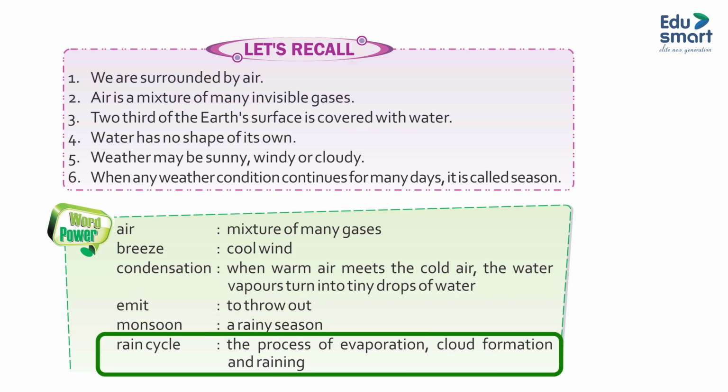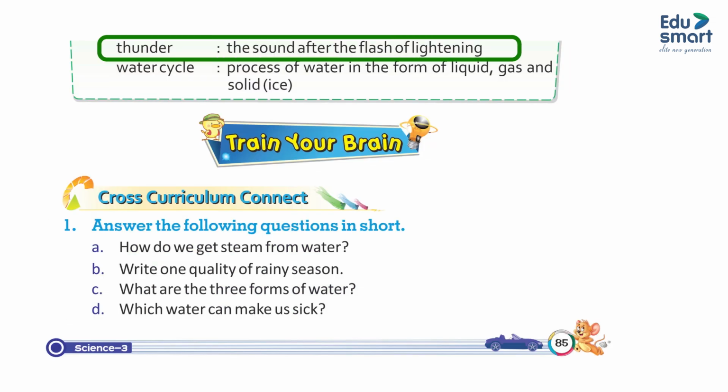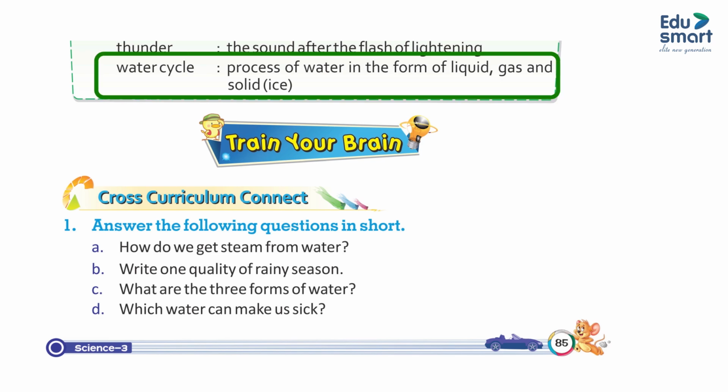Rain cycle, the process of evaporation, cloud formation and raining. Thunder, the sound after the flash of lightning. Water cycle, process of water in the form of liquid, gas and solid ice.